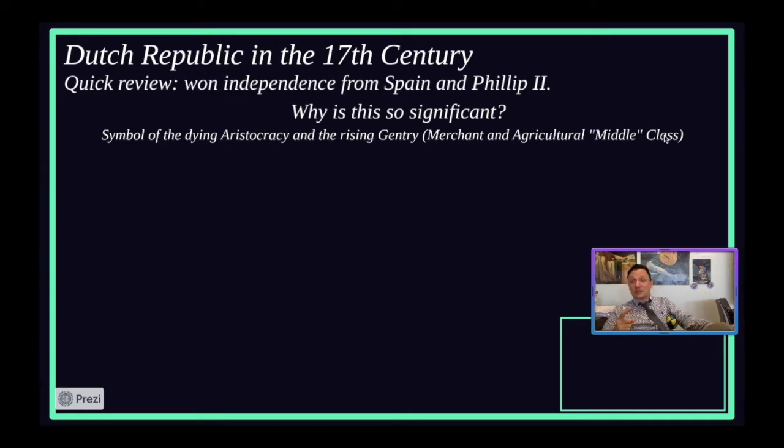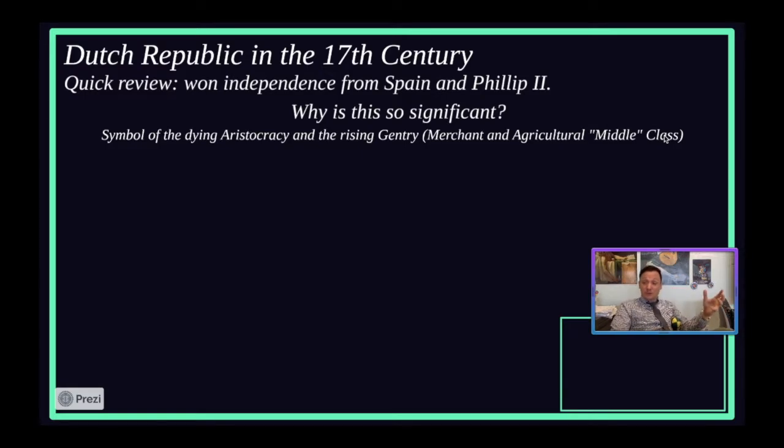During the Middle Ages and going into the earliest parts of the 1500s and into the 1600s, the nobles had a massive amount of power, as we already know. They had massive land holdings. The feudal system is what they clung to. But as merchants and merchant guilds and trading and joint stock companies begin to rise up in power as well, we see a rising gentry class, aka a merchant and agricultural middle class, right? We have somebody coming up through the woodwork that is now growing and challenging a lot of these aristocrats for their power, right?